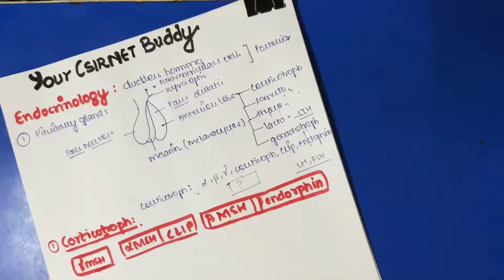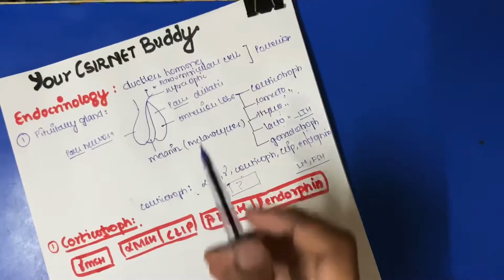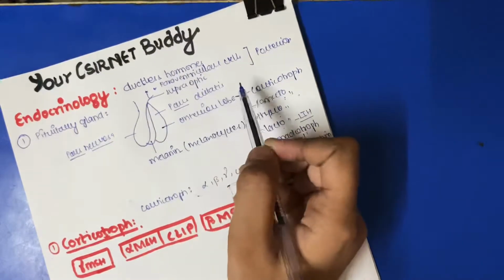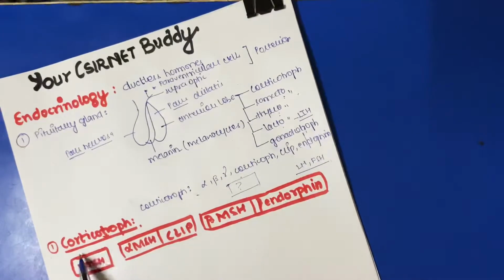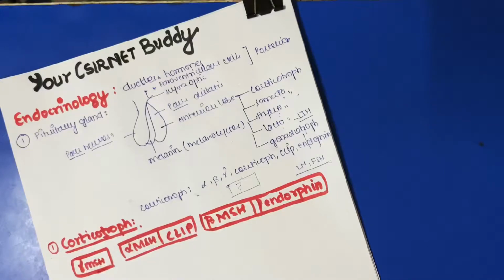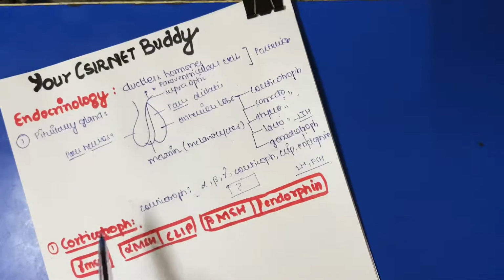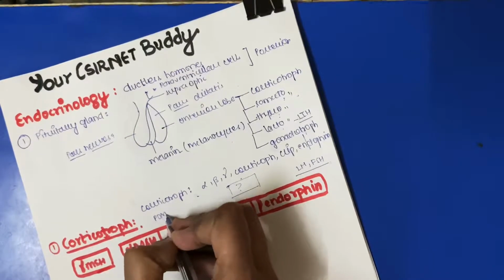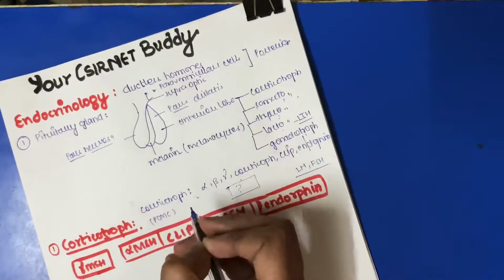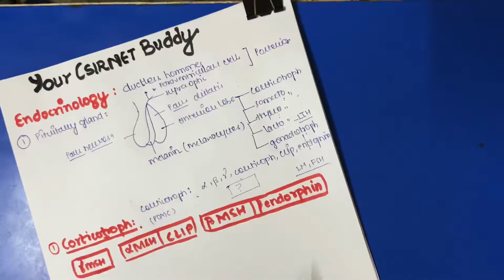Now the first one is the corticotrope, which is from the pars intermedia lobe, the intermediate lobe. It can be subdivided into proopiomelanocortin, that is POMC. This same question was asked in CSIR two to three years ago, I guess.